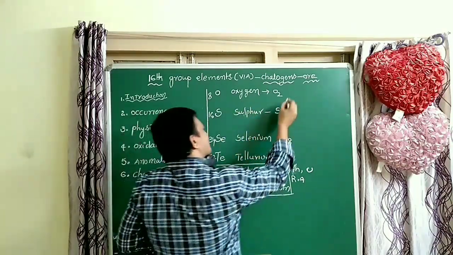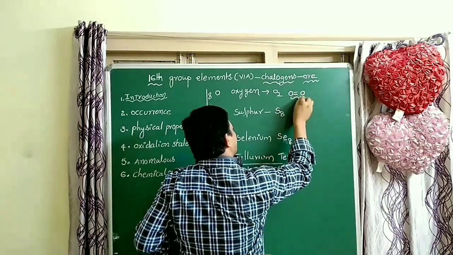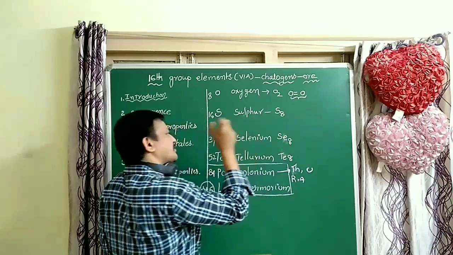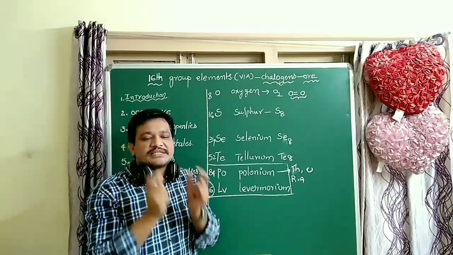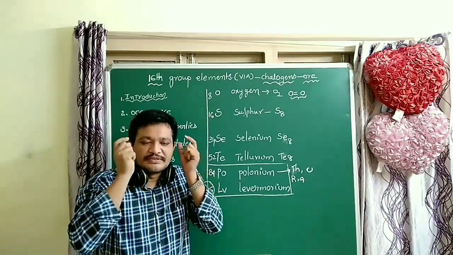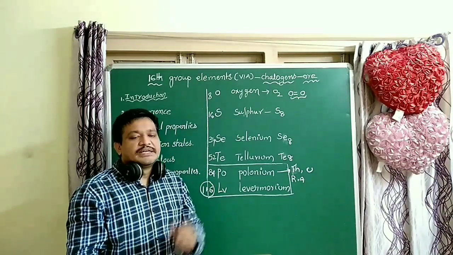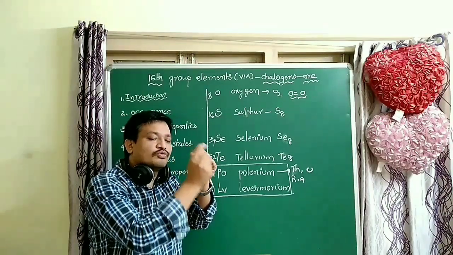In oxygen, multiple bonds are more stable. O double bond O is very stable. It exists as a discrete, individual molecule, O2.